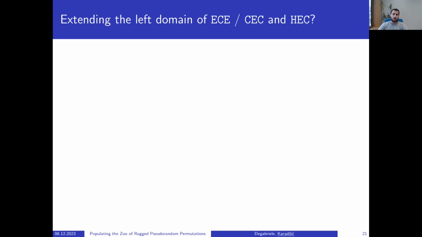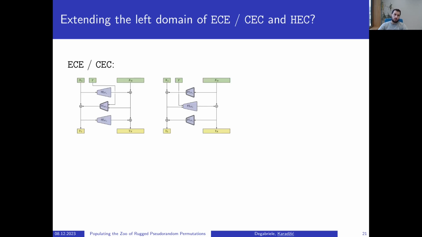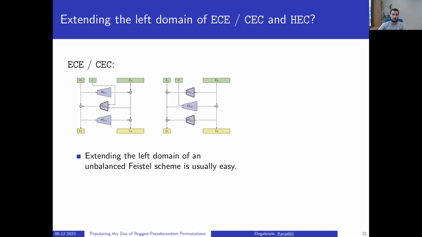What about the constructions that we presented in this work? Well, for ECE and CEC, extending the left domain should not be too hard, usually. For example, one just needs to adjust the input or output size of the expanding and compressing PRF. That should be especially easy with the DEC functions that I mentioned earlier in this talk.